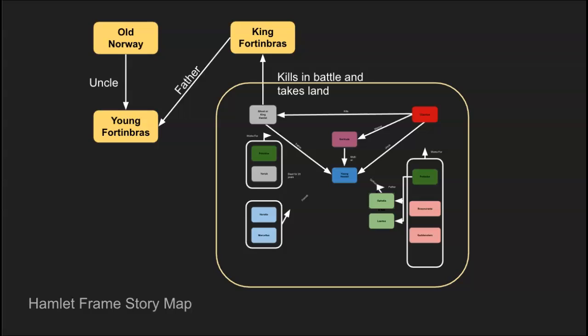In this story, the frame works similarly to Hamlet, Claudius, and King Hamlet, except young Fortinbras wants to take revenge and take back the land that he lost to old King Hamlet. So he wants to go take those lands back, and that's the frame story of Hamlet.